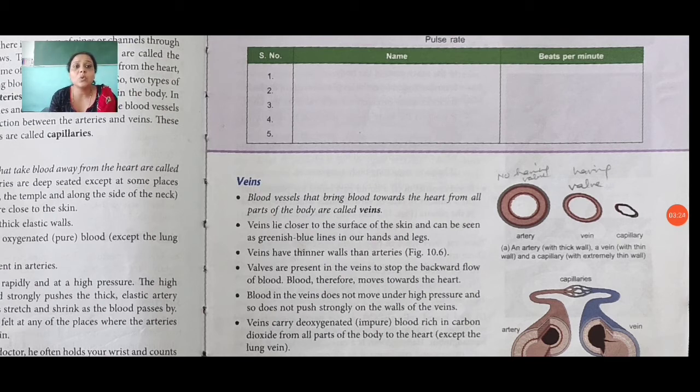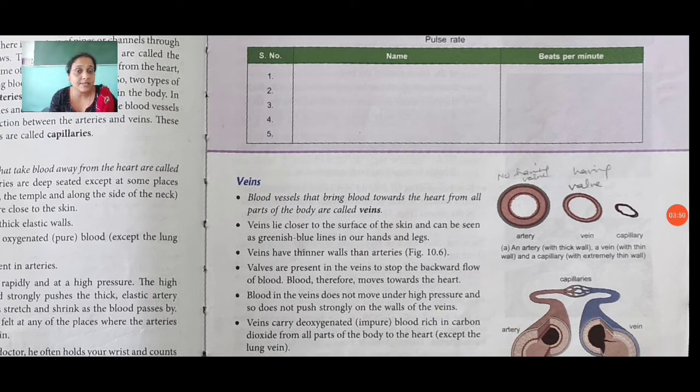Veins lie closer to the surface of the skin and can be seen as greenish blue lines on our hands and legs. Veins have thinner walls than arteries. Valves are present in the veins to stop the backward flow of blood.